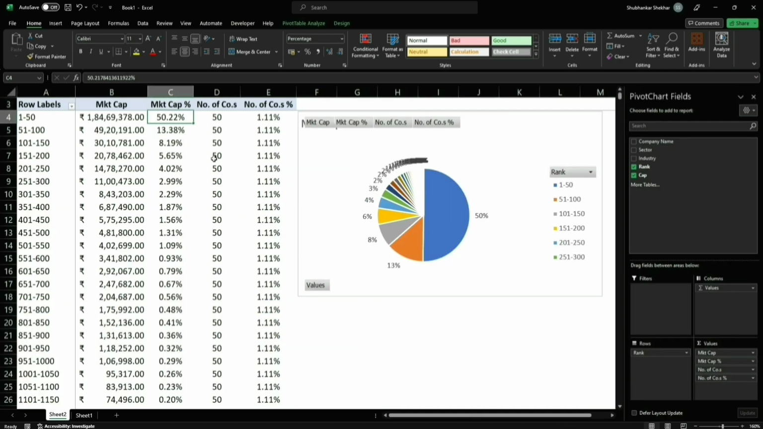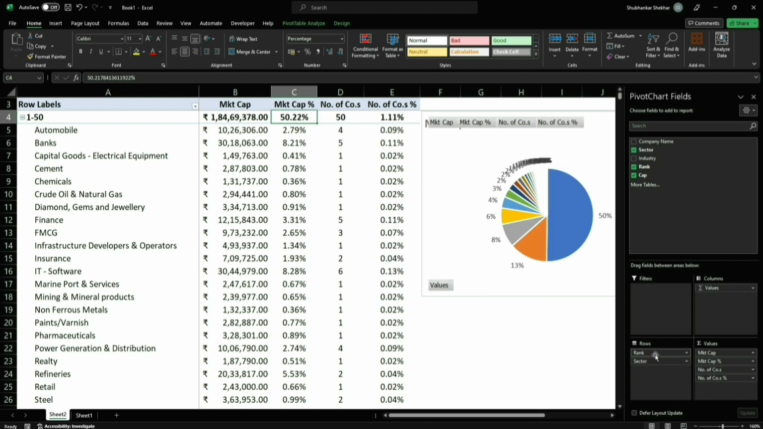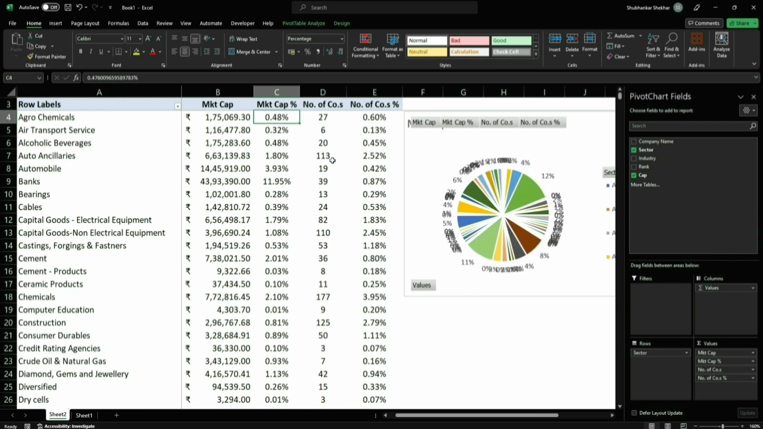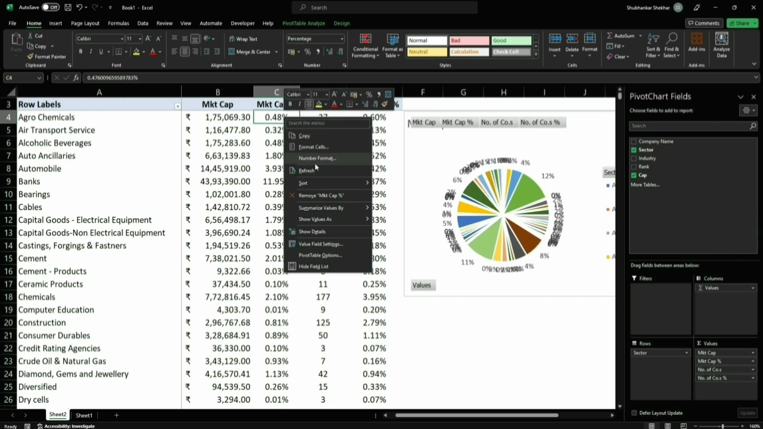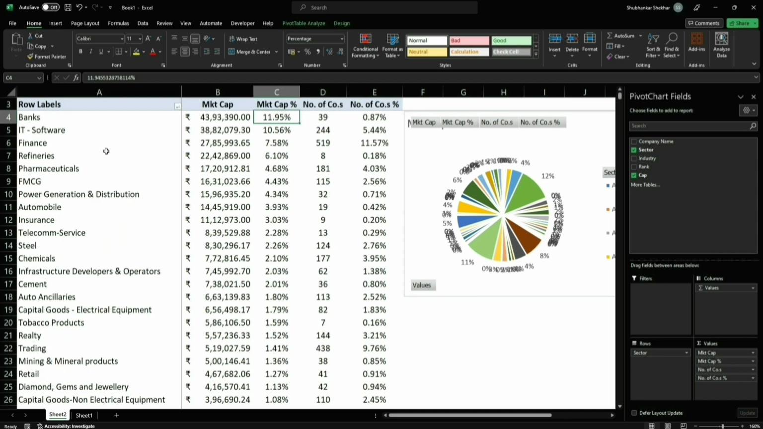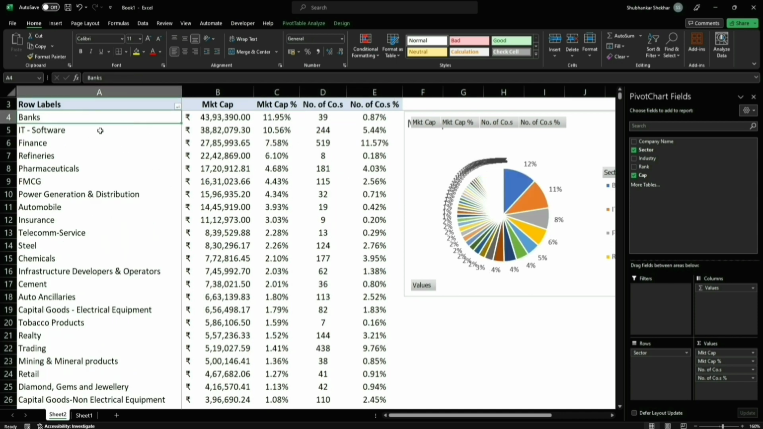Okay, coming back to the pivot table, what we'll do next is add sectors to the rows, and then we'll remove ranks. Now we are going to sort this by largest to smallest. So this means that any company categorized by Screener.in as banks, their cumulative market cap happens to represent 12% of the Indian share market, right? Then IT software happens to represent roughly 11%.